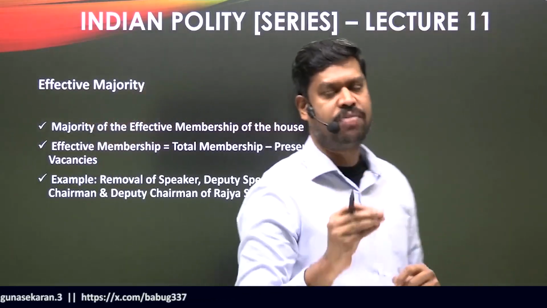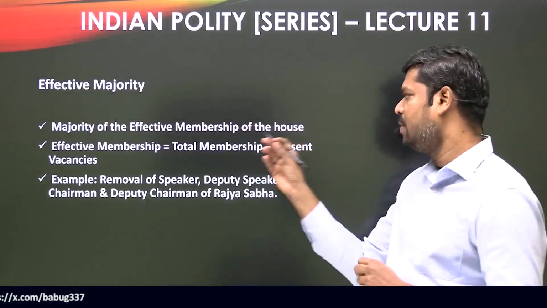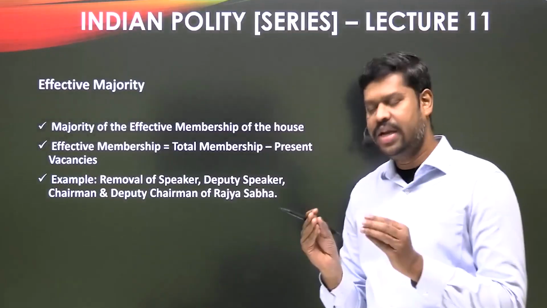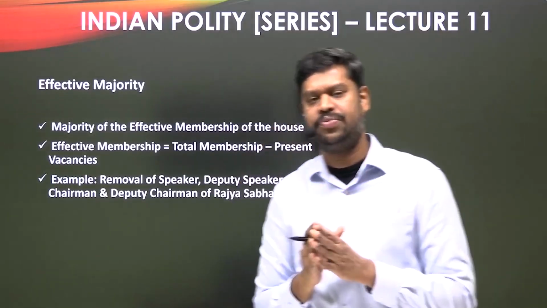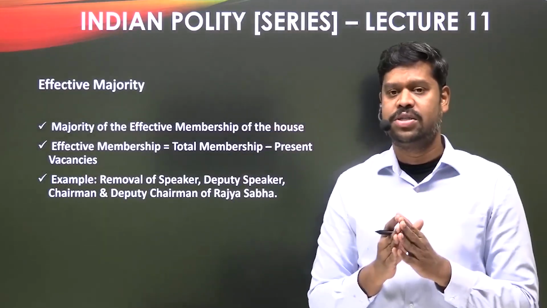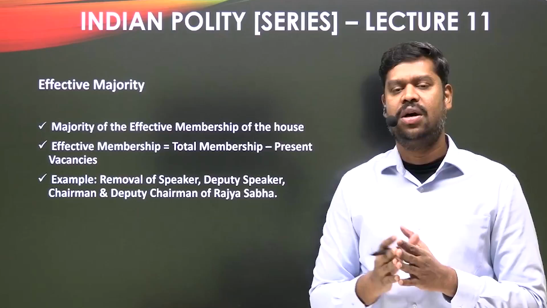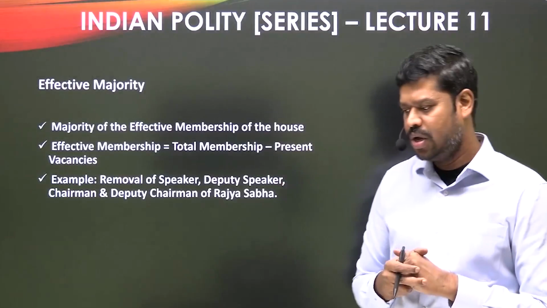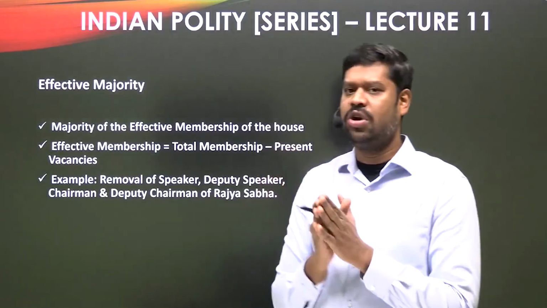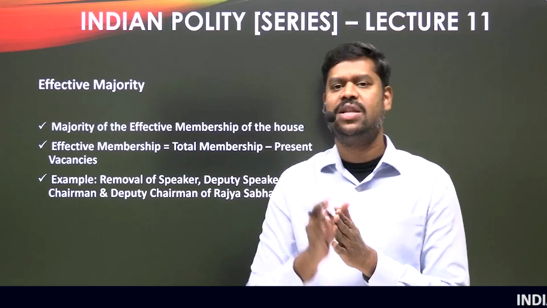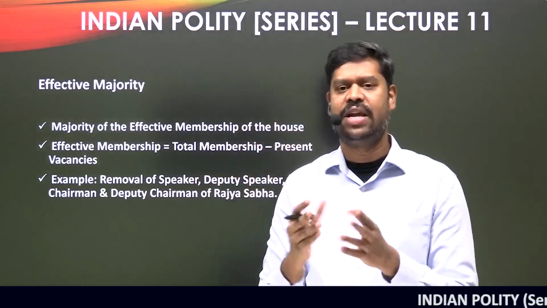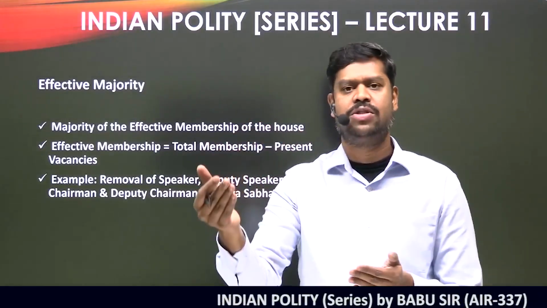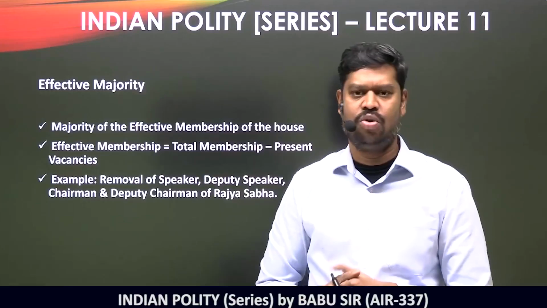The effective membership of the house is calculated by total membership minus vacancies presently in that particular house. Then it gives us what is called the effective membership. This is basically what you will have to understand. Let us assume the total membership of Lok Sabha is 543, and out of that 543 members, let us assume that there are 13 vacancies. Vacancies can arise for any reason. For example, after the Lok Sabha election is over, let us assume 543 members are elected to the Lok Sabha.